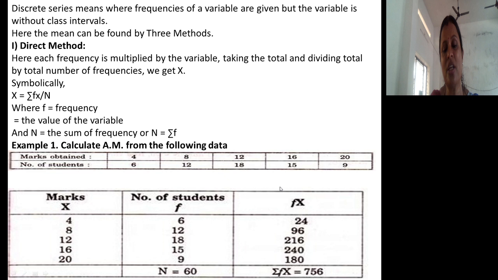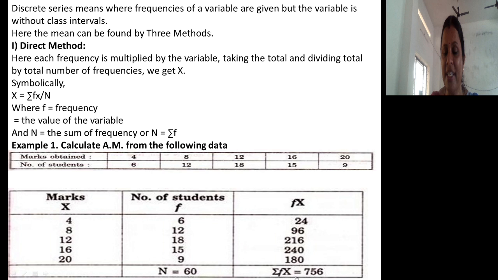Then at that time we will apply the formula summation fx divided by n. X means variable. What is the variable here? Marks. F means number of students. You just see, I multiplied f with x. So 4 into 6, 8 into 12, 12 into 18, 16 into 15, 20 into 19. We will arrive at fx. The sum of this is 756. Try to understand summation fx.